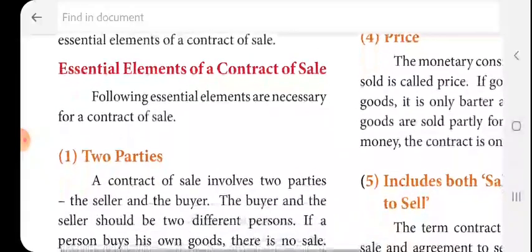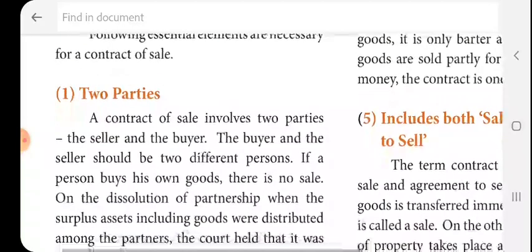The essential elements of contract of sale. The following are the essential elements of contract of sale: first, two parties; then transfer of property, goods, price, and it includes both sale and agreement to sell. These are the elements of contract of sale. First one, two parties. A contract of sale involves two parties, buyer and seller.